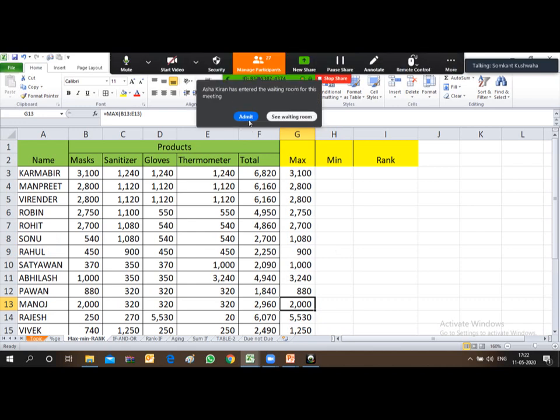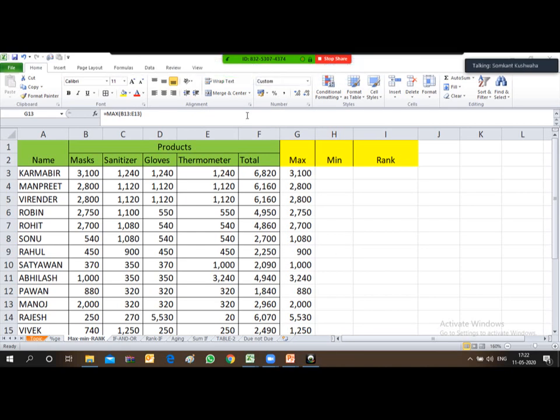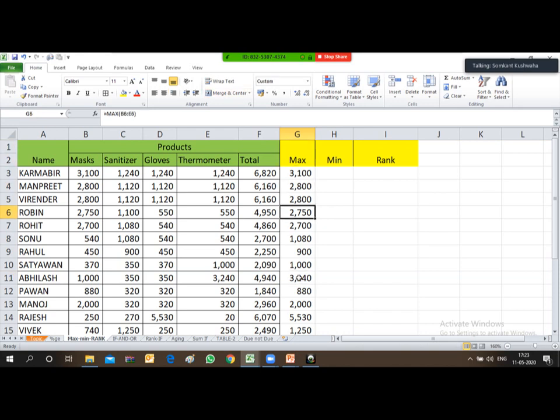For example, for Abhilas, he has achieved 3240 as the maximum quantity, and 3240 is for the thermometer. So friends, in this way you can utilize this max formula.